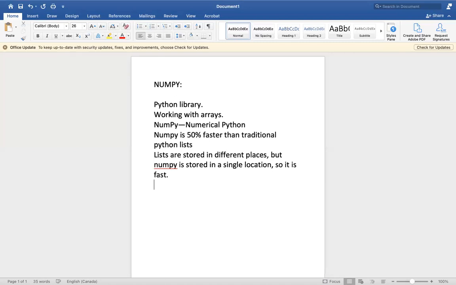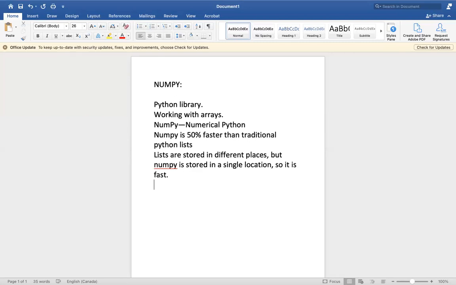Now, which language is numpy written in? Numpy is a Python library, so it's written in Python, but it can include C and C++ also. This is an overview of what numpy is.